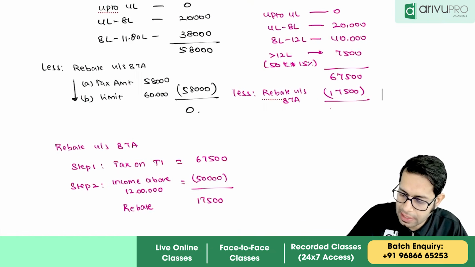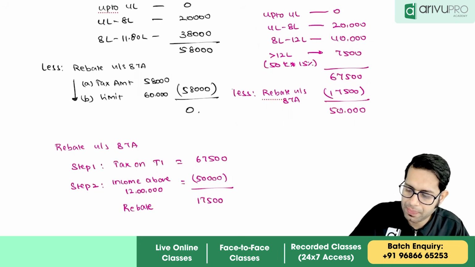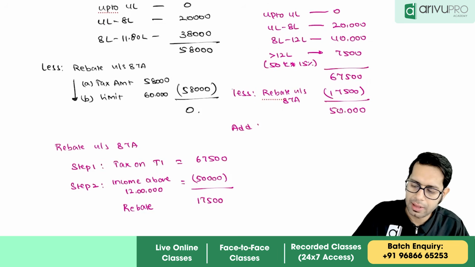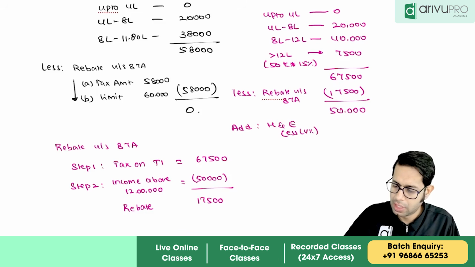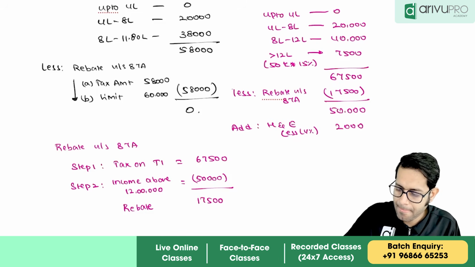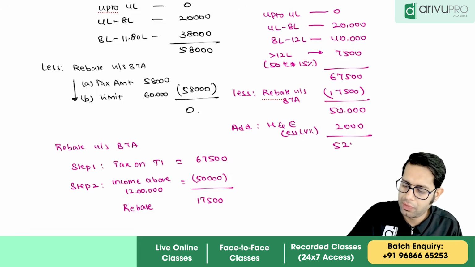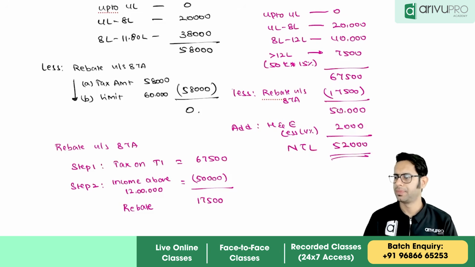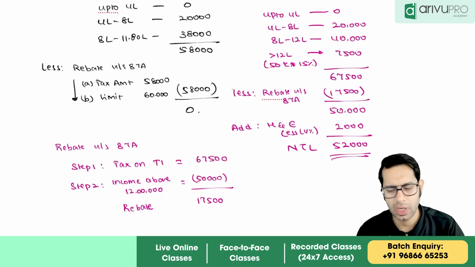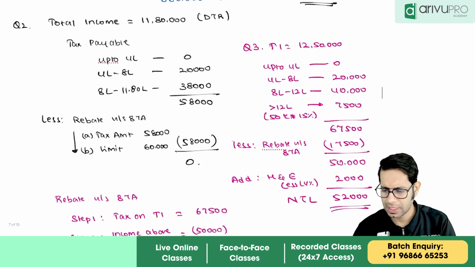So I subtract this, I'll get 50,000. Add health and education cess at 4%. 5 4s are, and 52,000 is our net tax liability. I hope this concept is very clear to you all. Very easy, very simple concept it is. I hope it is clear.